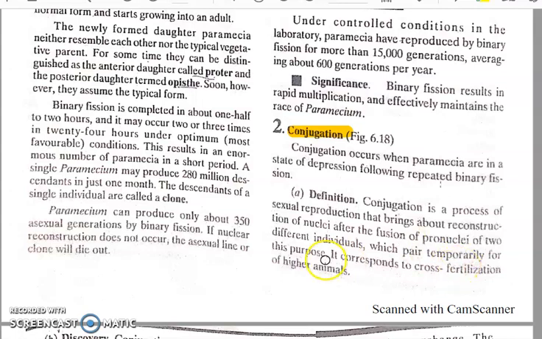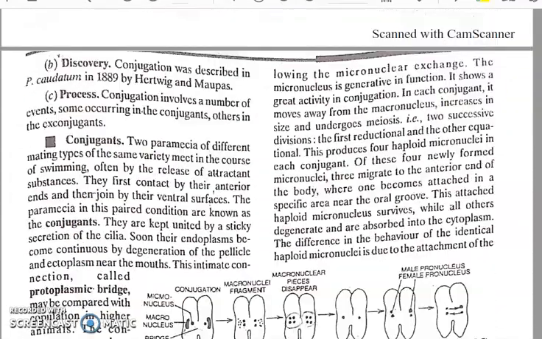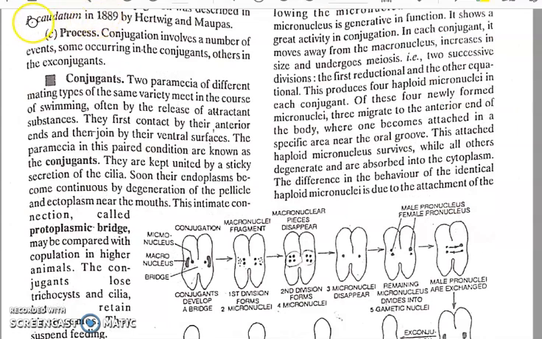Conjugates are formed, and it is equivalent to sexual reproduction, in which there is a reconstruction of nuclei after the fusion of pronuclei of two different individuals. They temporarily pair for this, that means conjugation, and it is equivalent to cross-fertilization of higher animals. This conjugation was first described in Paramecium caudatum in 1889 by Hartwig and Maupas.